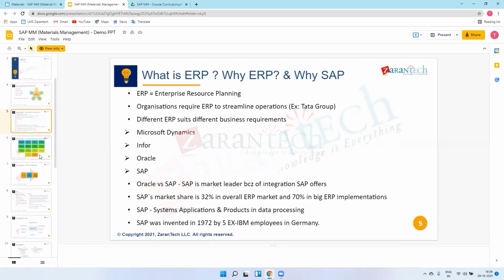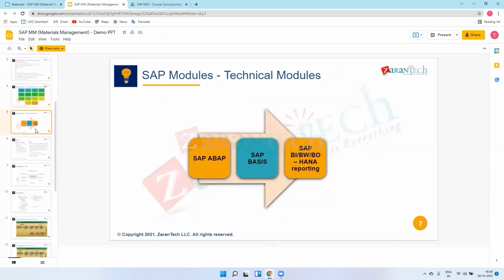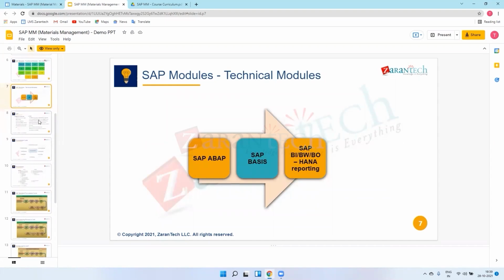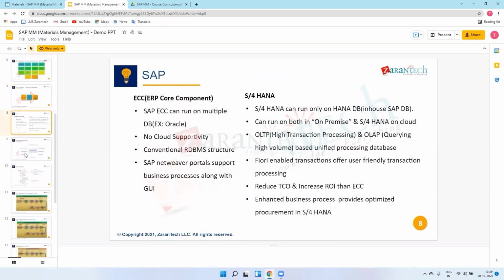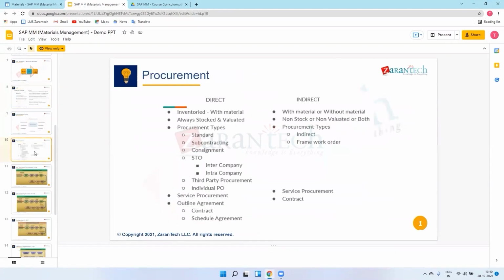I'll quickly go ahead. SAP models we can also see in our next slides. I'll just check all the slides fast. SAP ECC and S4 HANA: I will explain about these slides in between our sessions, after 5 to 6 sessions, because we need to see screens so that we can get the difference between ECC and S4 HANA.